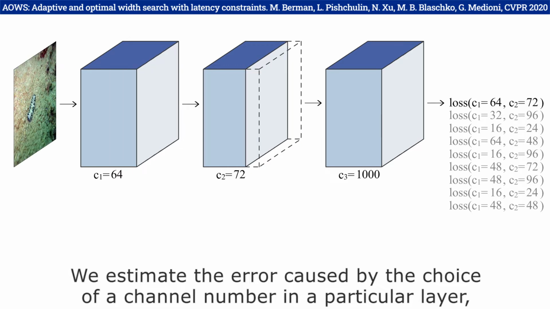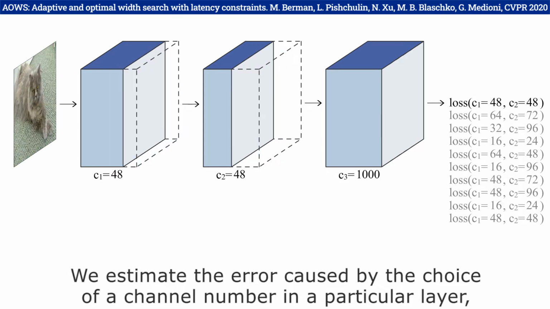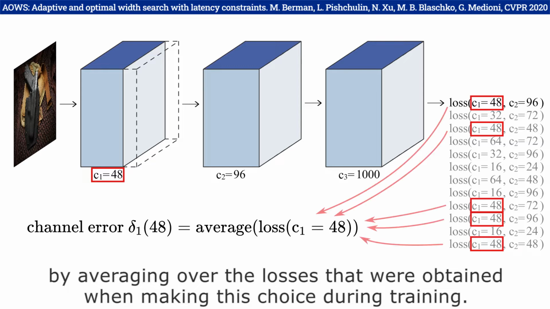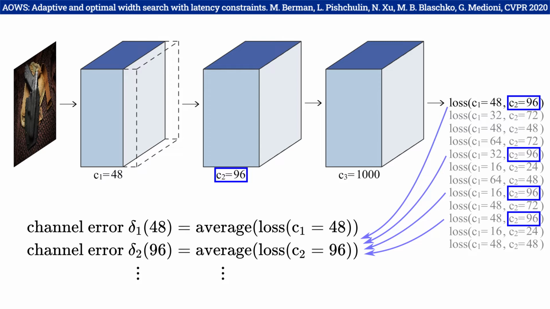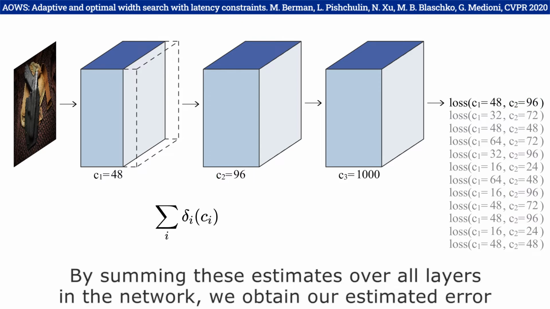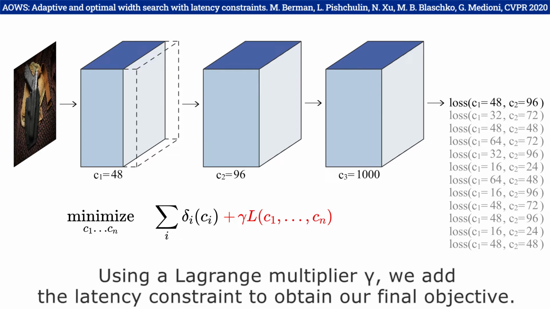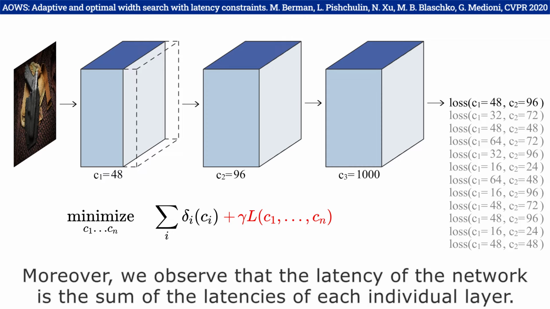We estimate the error caused by the choice of a channel number in a particular layer by averaging over the losses that were obtained when making this choice during training. By summing these estimates over all layers in the network, we obtain our estimated error for a given configuration of the channels. Using a Lagrange multiplier gamma, we add the latency constraint to obtain our final objective.